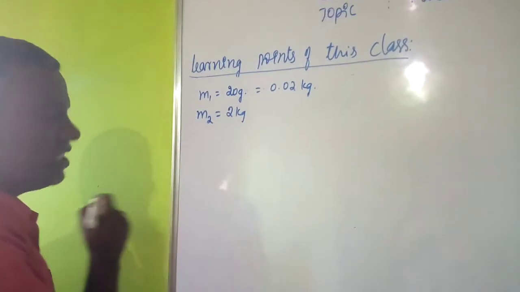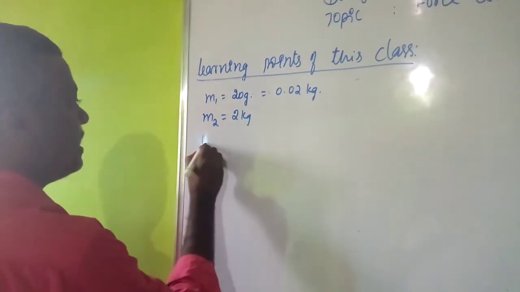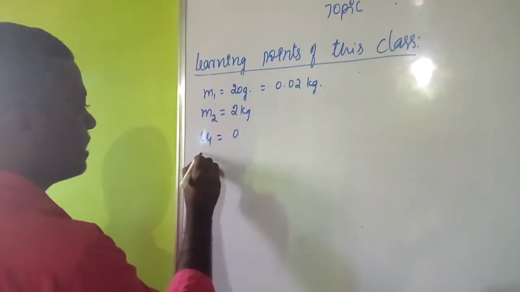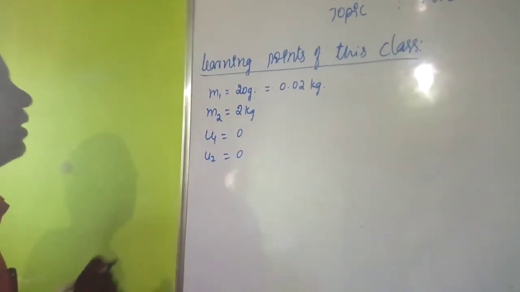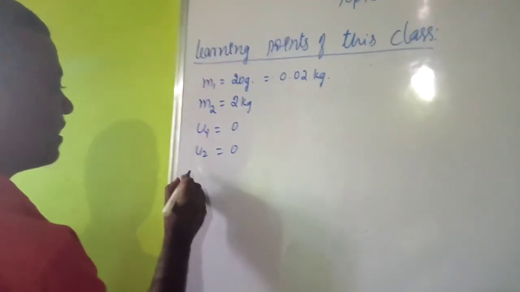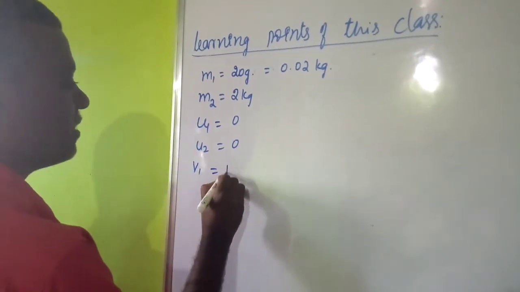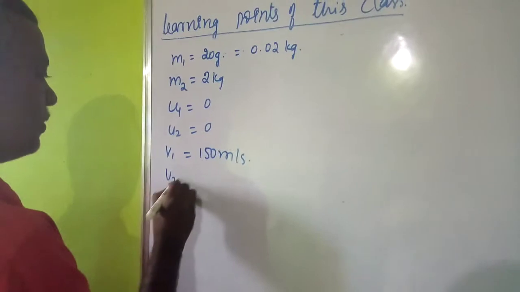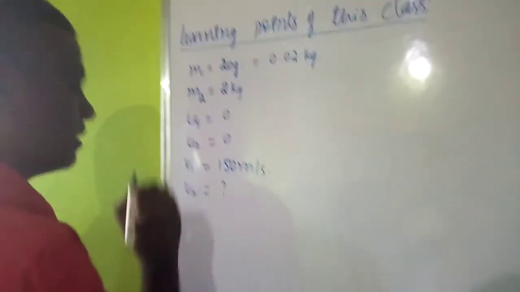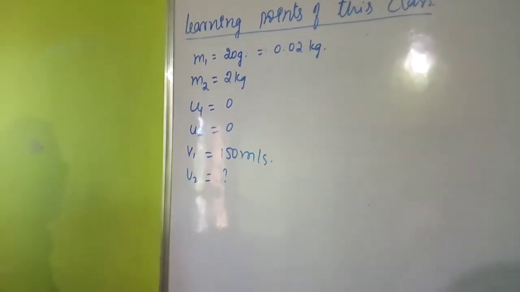And the initial velocities are given, U1 is equal to 0 as well as U2 is also 0, because it is at rest, right? So the final velocity V1 is given, that is 150 meter per second, and V2 we want to find out, that is the recoil of the pistol.